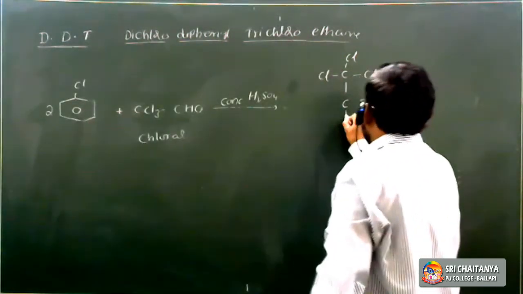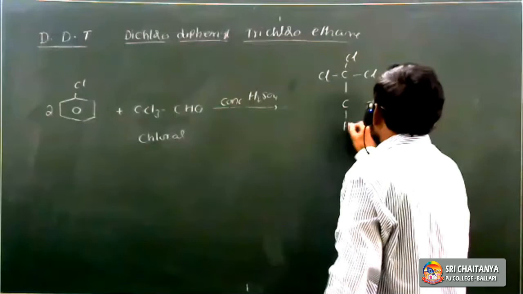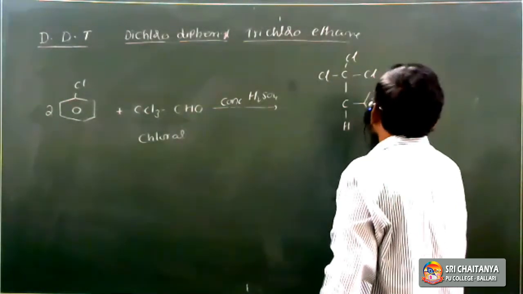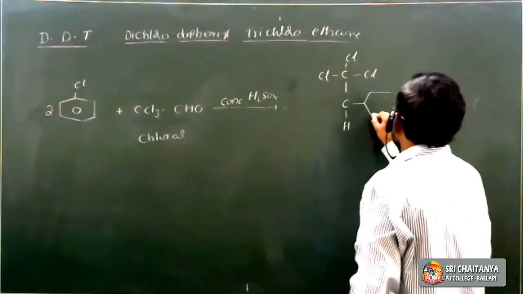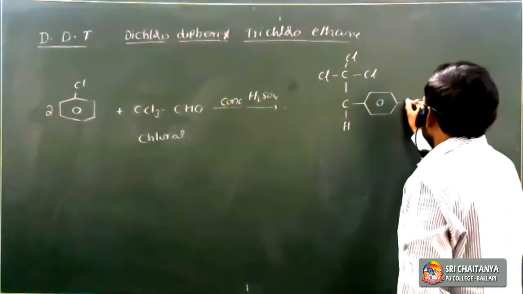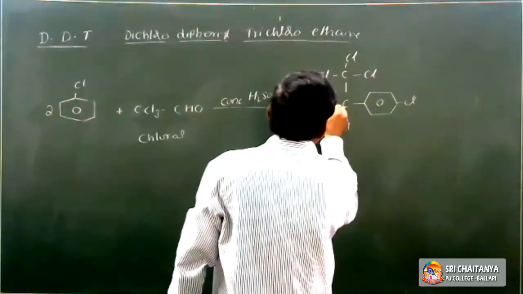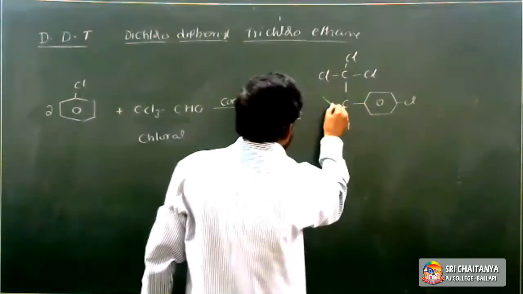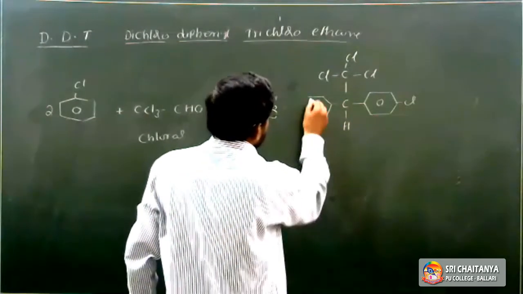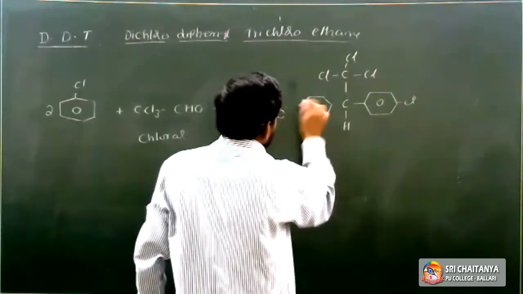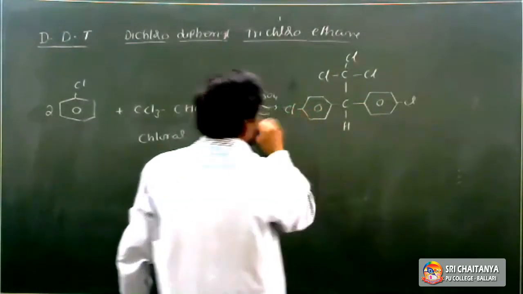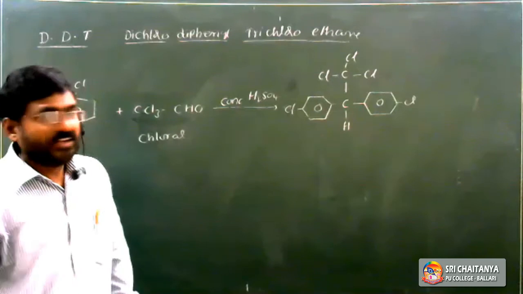So it is hydrogen, next one is the benzene ring, chlorobenzene, and next the second chlorobenzene molecule. So it is the structure of DDT.